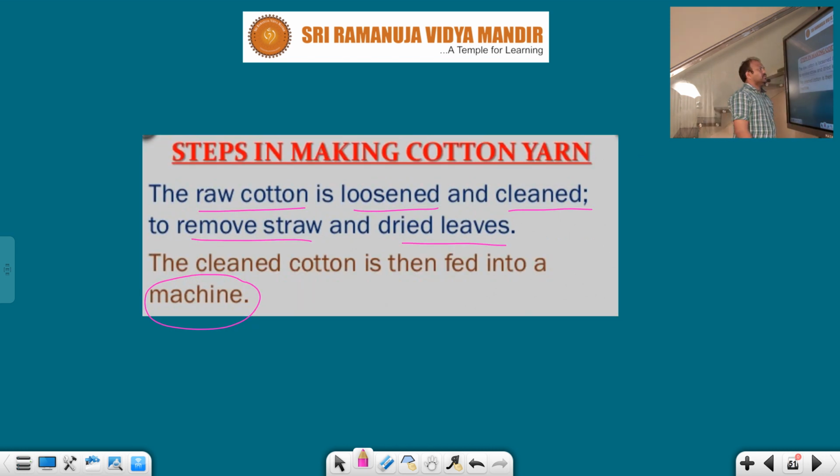Steps in making cotton yarn. The raw cotton is loosened and cleaned to remove straw and dried leaves. The cleaned cotton is then fed into machines. After the cleaning, this cotton is fed into where? Machines.